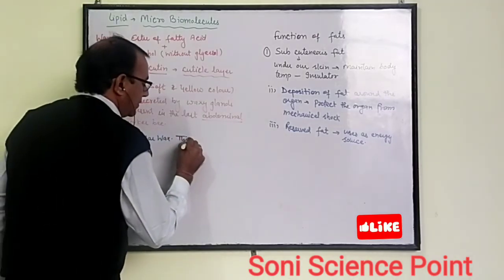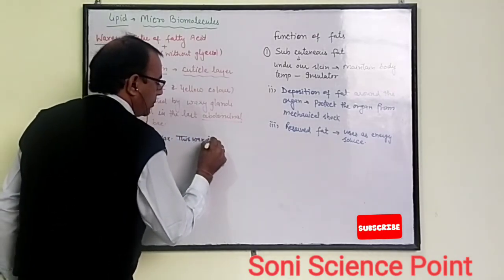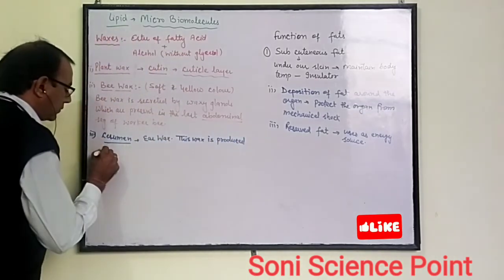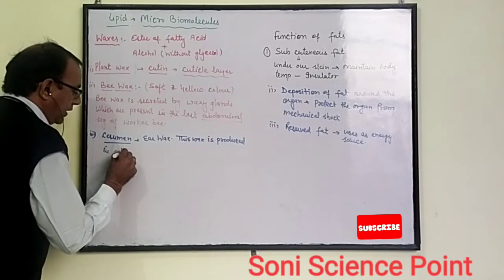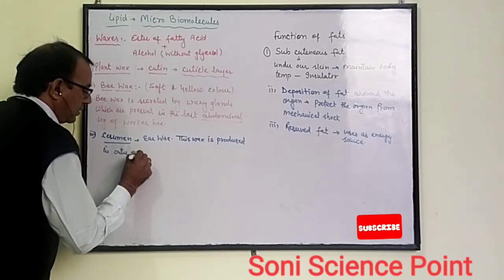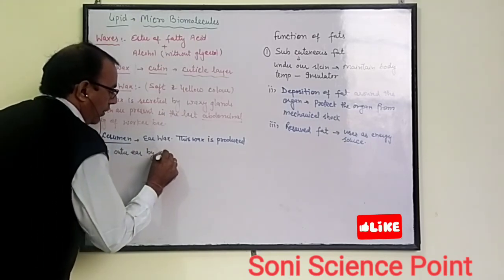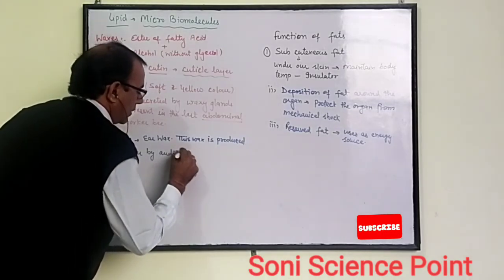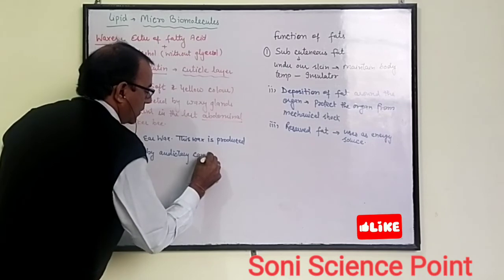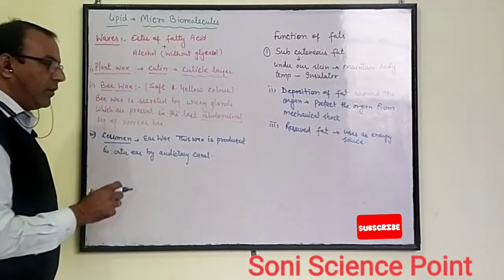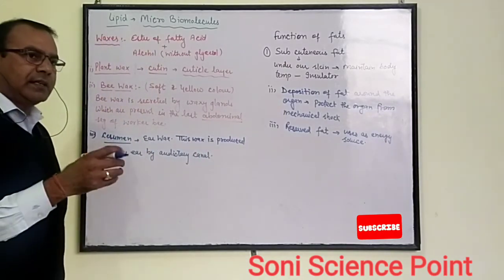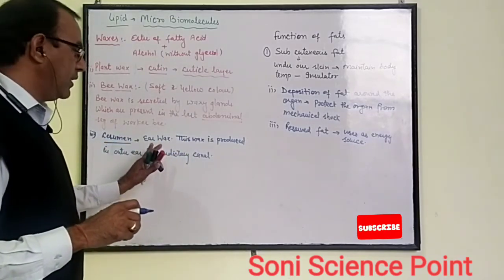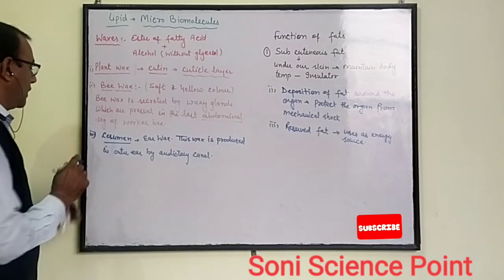This wax is produced in the outer ear by the auditory canal. This wax protects our ear, as it helps in trapping microbes and intrusions and kills them.